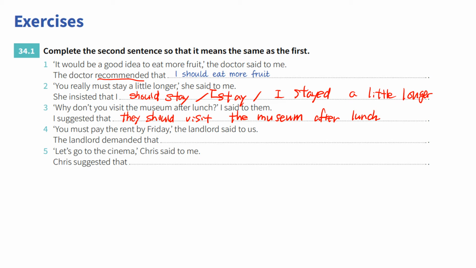Number 4, you must pay the rent by Friday, the landlord said to us. The landlord demanded that we should pay the rent by Friday. Okay, here you can say we should pay, or just we pay the rent. So after this you can say we pay the rent.